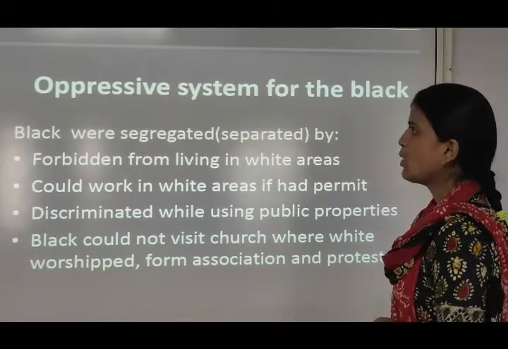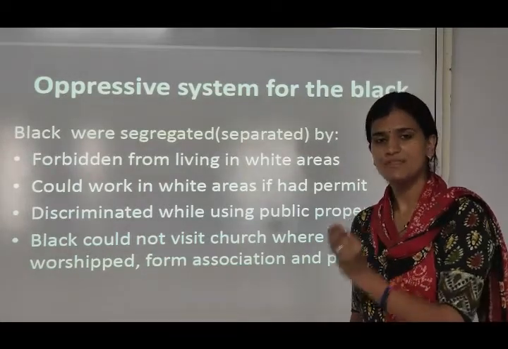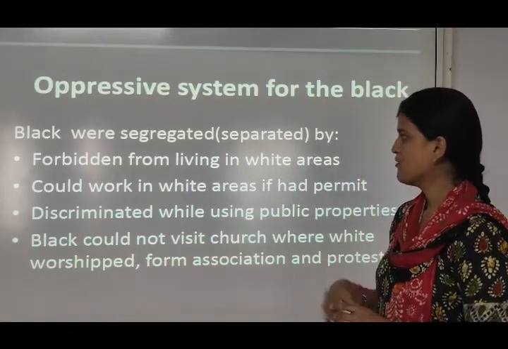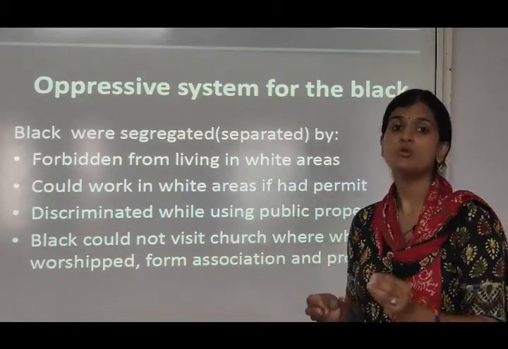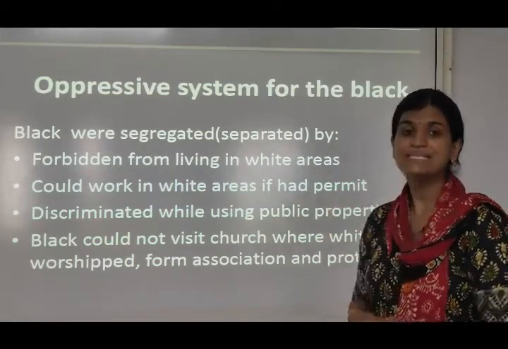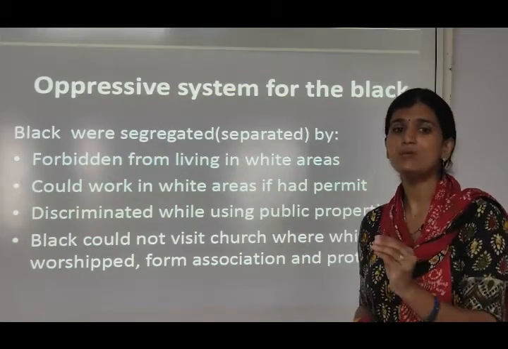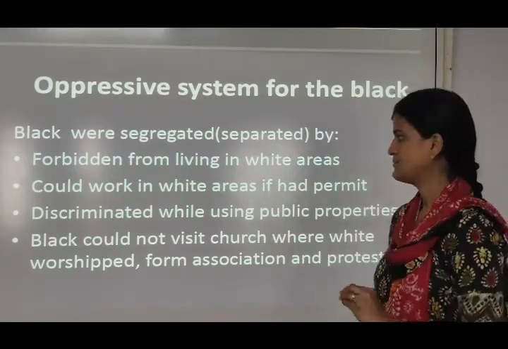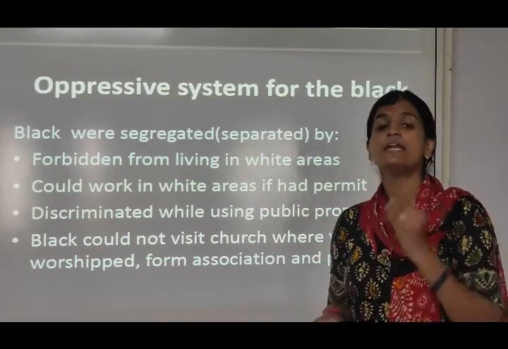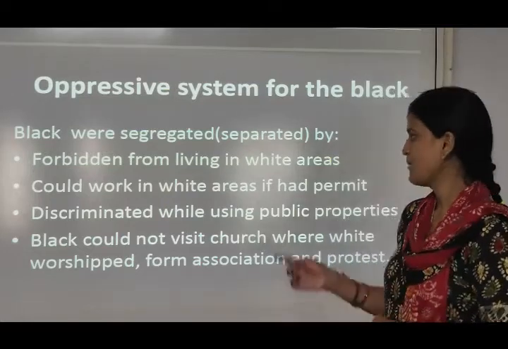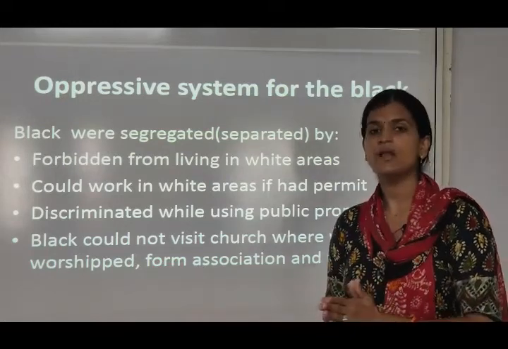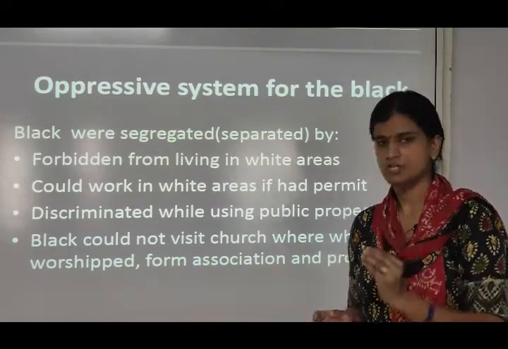Oppressive system for the black. Now what were the restrictions which were made for these blacks by the white government? Blacks were segregated, separated, forbidden from living in white areas. They were not allowed to go into the white areas. They could work in white areas if they had a permit, which means if the whites provided permission, then only the blacks could work in those areas. They were discriminated against while using public properties. Blacks could not visit churches where whites worshipped, form associations or protest. Blacks were not allowed to visit churches where the whites worshipped.